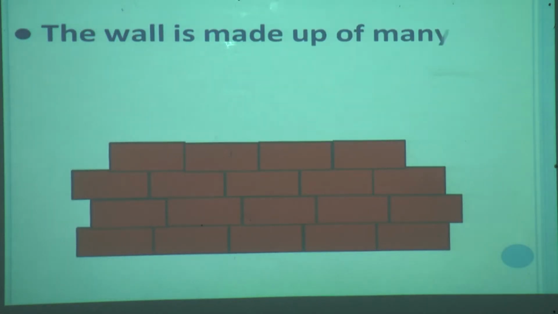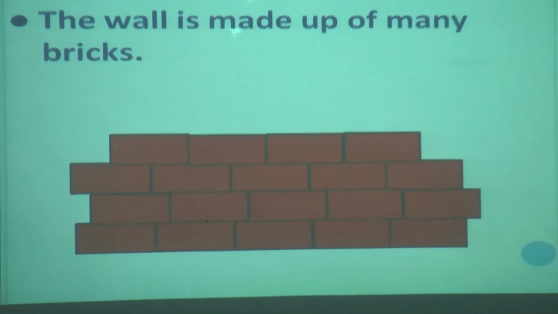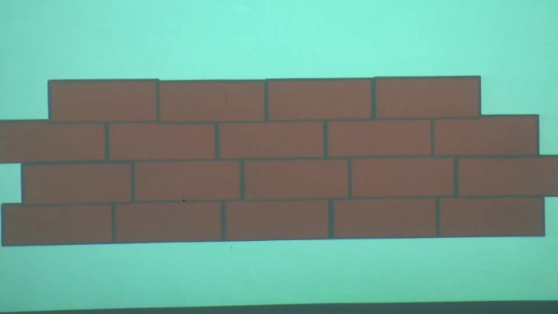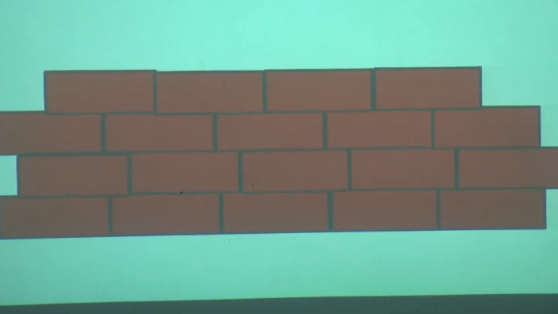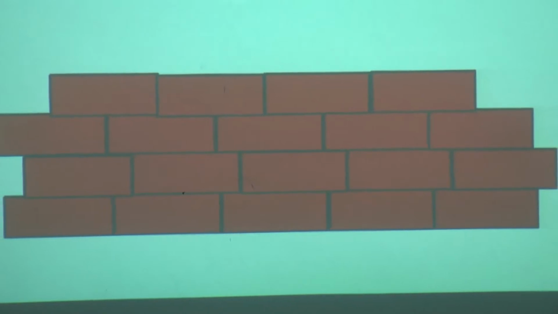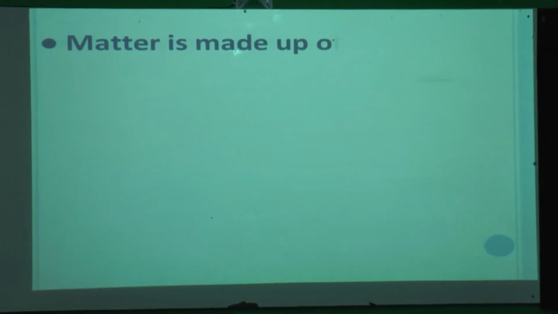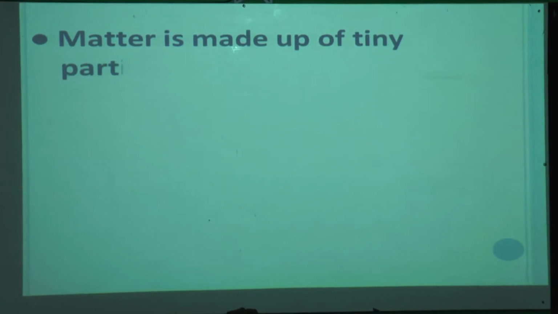Now look at this wall. The wall is made up of many bricks. You can see bricks here, and many bricks come together and we can build a wall with them. In the same way, matter is made up of tiny particles.